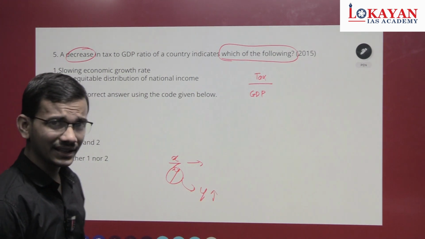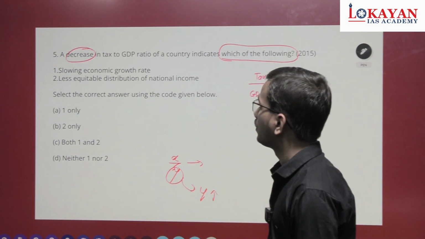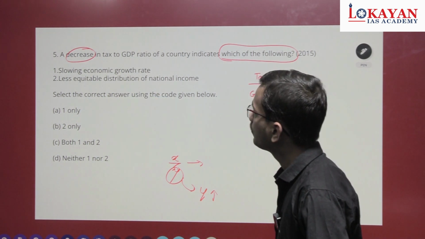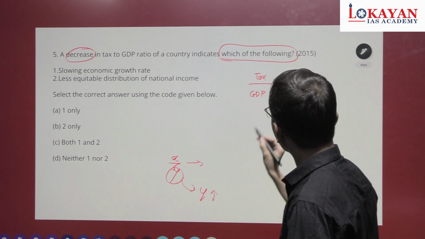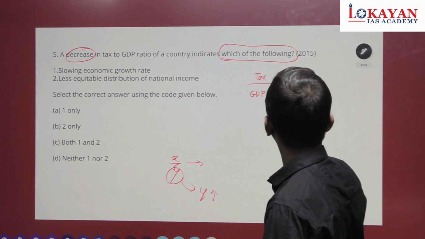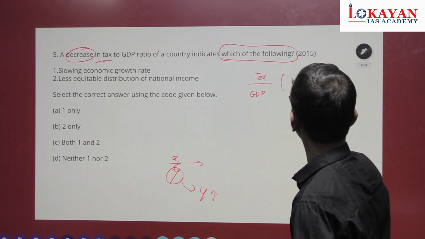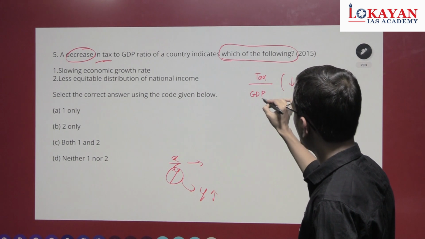As soon as the denominator increases, the whole thing will decrease. So we have to choose the correct ones. What is the reason of this? The tax to GDP ratio is decreasing. So obviously GDP is increasing.